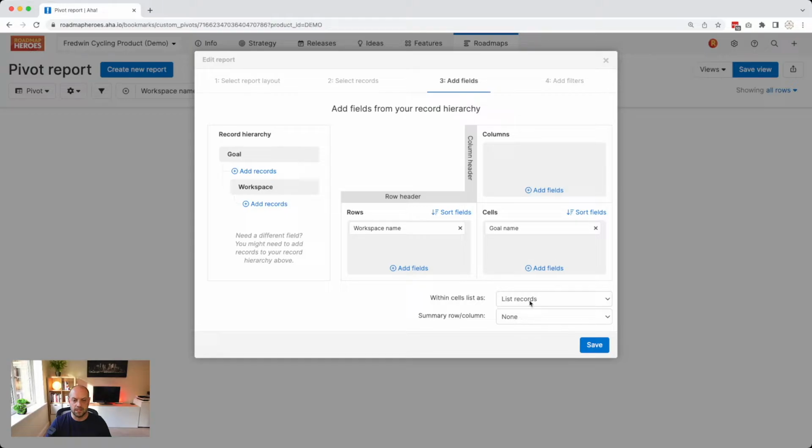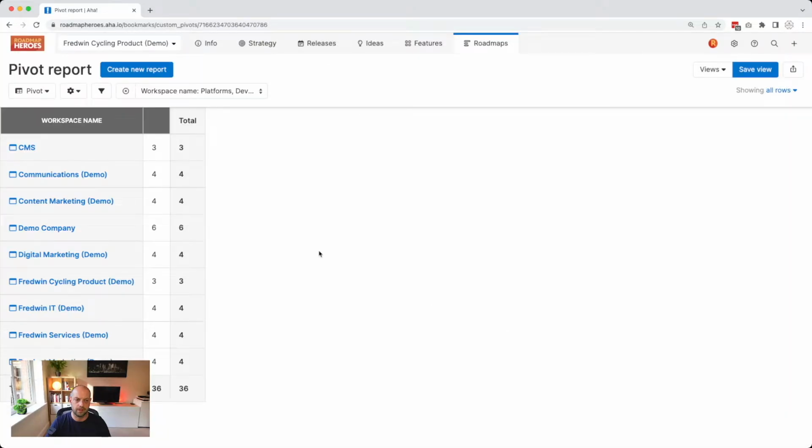Down here within the cells, I can now count the records that exist. So instead of showing the goal names, I can actually count them instead. And at the bottom, I've now got the option of creating a total. So let's go ahead and click Save here. This is now starting to show something really meaningful. We're now seeing across the various lines and workspaces that we've got, the total number of goals that live within each of them. So I can now see how the goal records are distributed across my hierarchy.